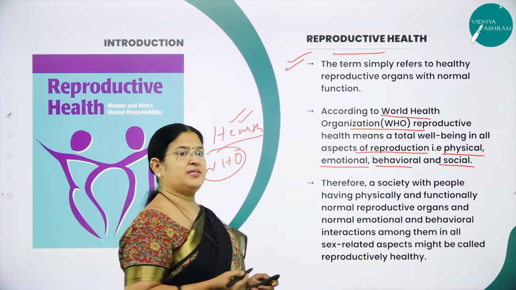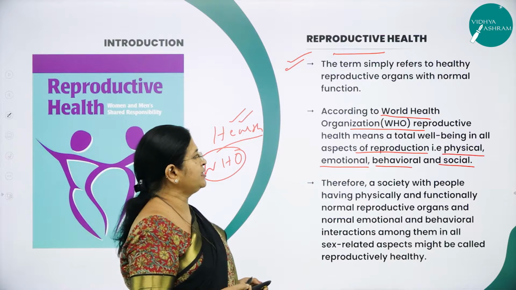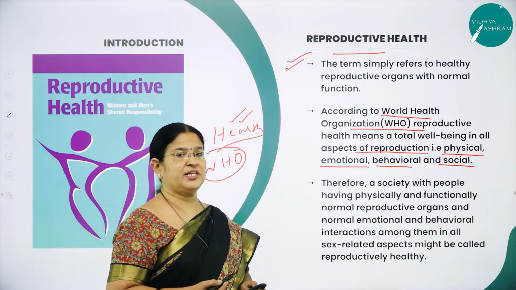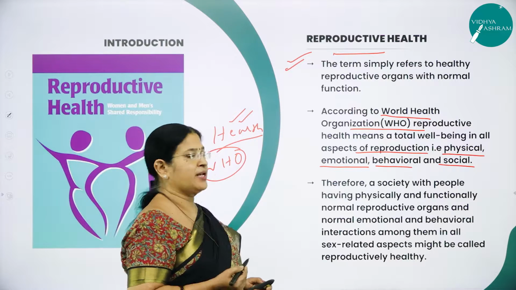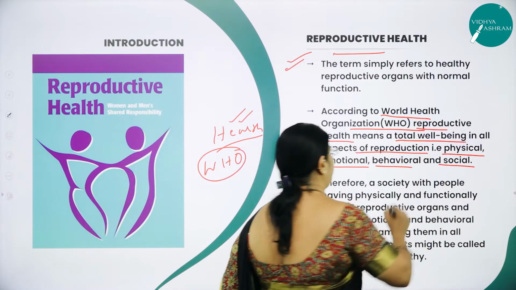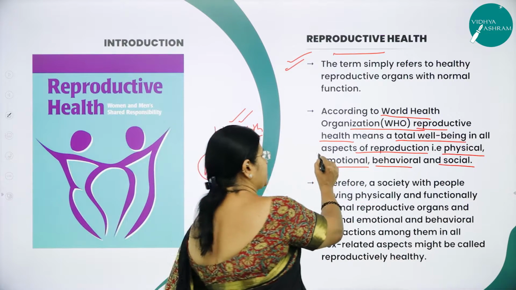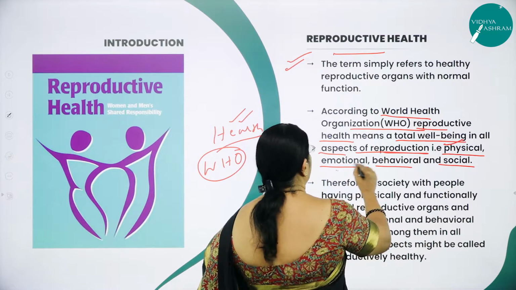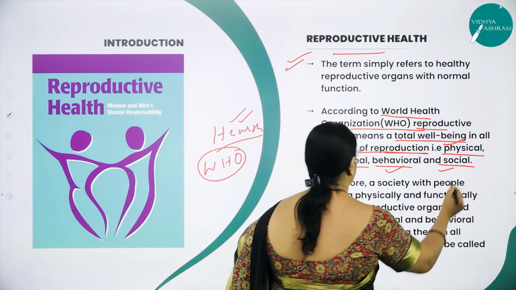I repeat once again, what is the definition given by the World Health Organization? Reproductive health means total well-being in all aspects of reproduction, that is physical, emotional, behavioral and social.